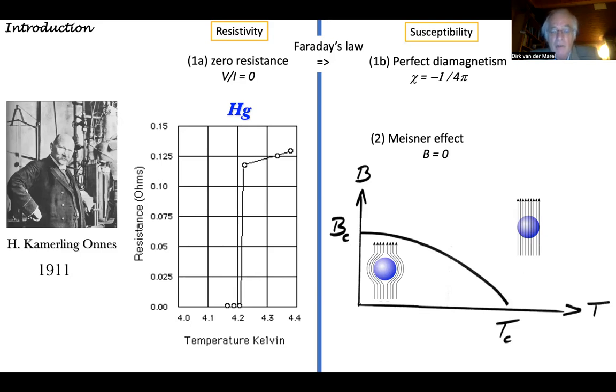Together, these two things, zero resistance or perfect diamagnetism, and the Meissner effect, define what we normally call a superconductor. So it's the burden of the experimentalist to demonstrate these two different features in order to demonstrate that you have a superconductor.